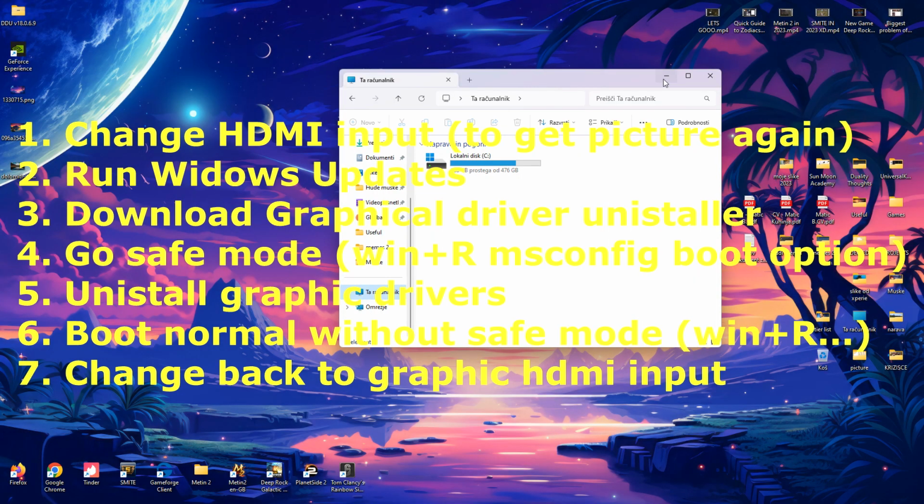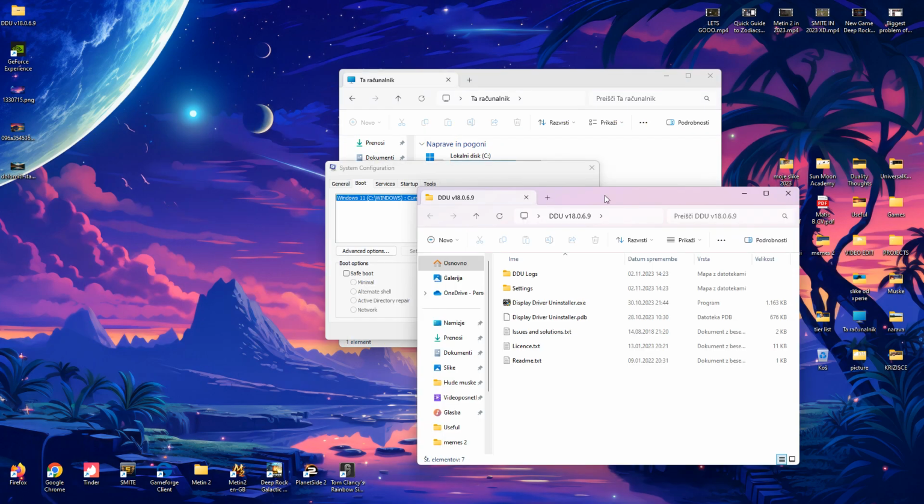And the issue is that your graphic drivers actually crash when you update Windows. So when the computer restarts, you can't see the picture. It's just a black screen. I have been trying for like 2 hours now. First, I was trying to go into BIOS, right? And I only had two options. I had BIOS and I have boot options, and they don't help.